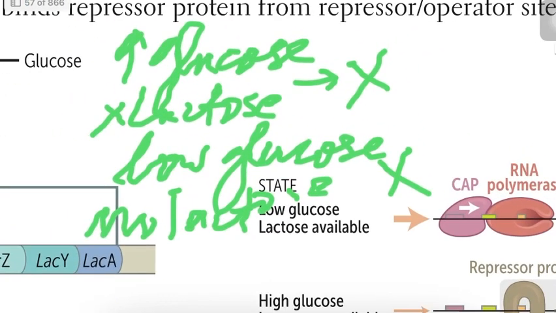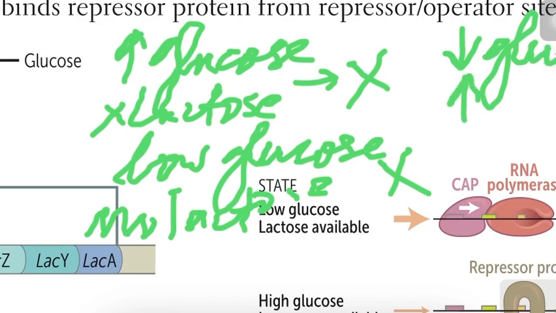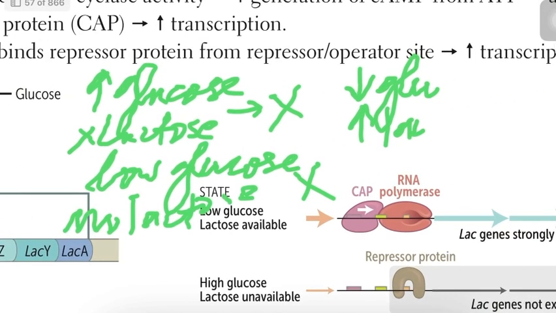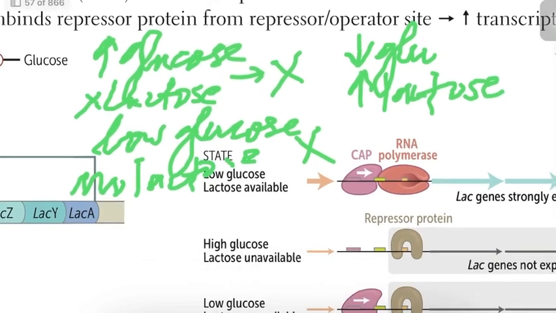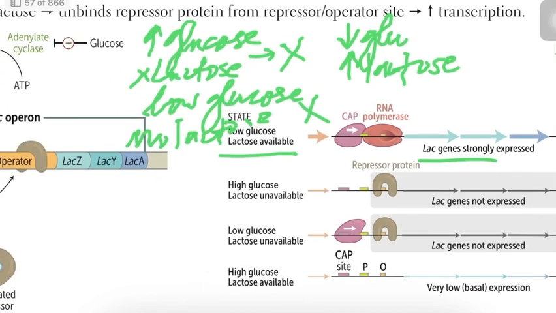So when you have low glucose and you have high lactose, that is when strongly Lac Operon will be expressed. Like here, low glucose and lactose is available. Lac genes are strongly expressed.